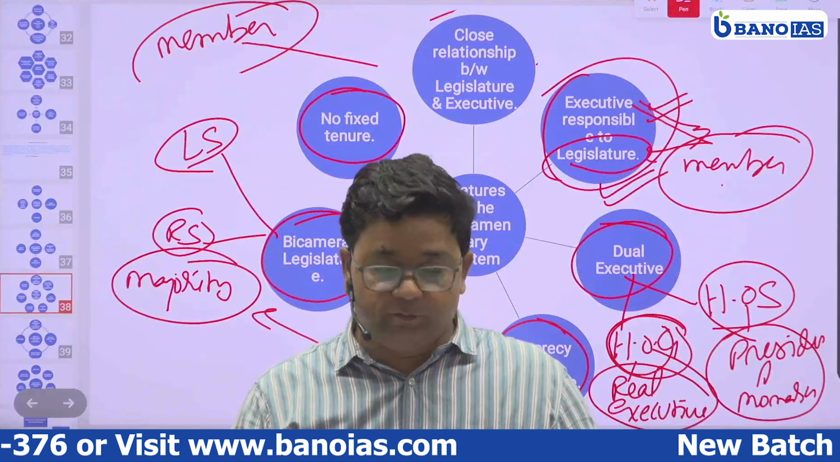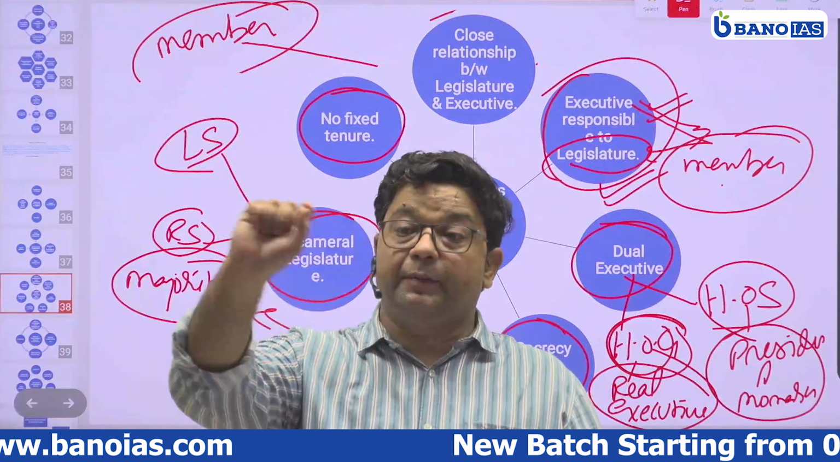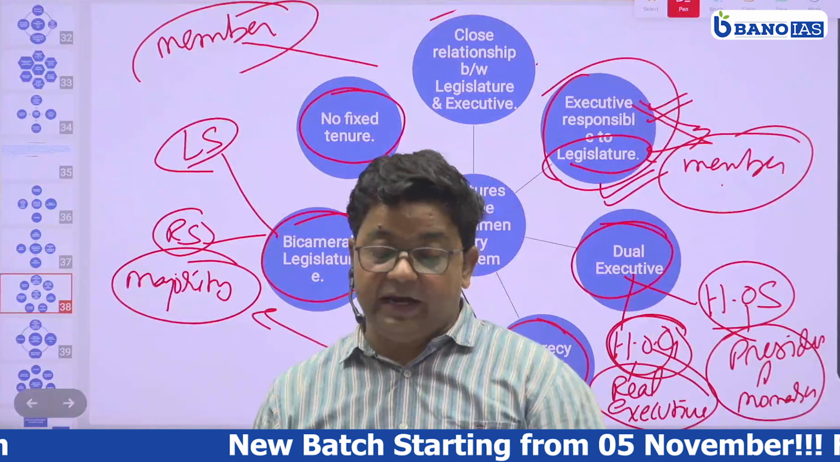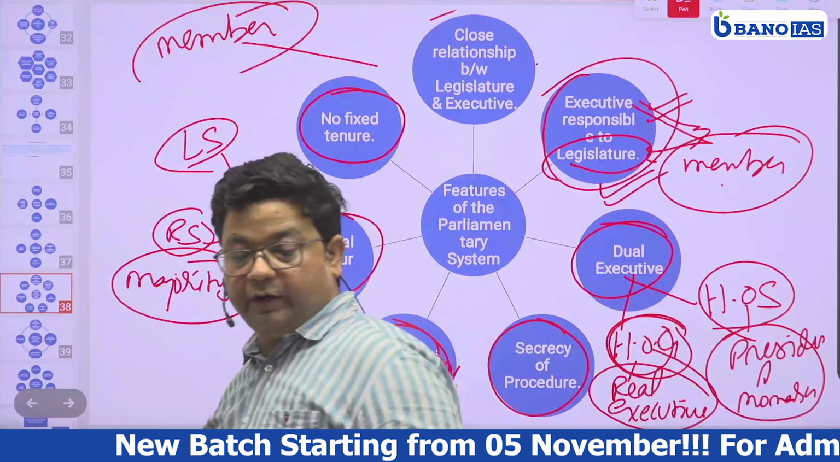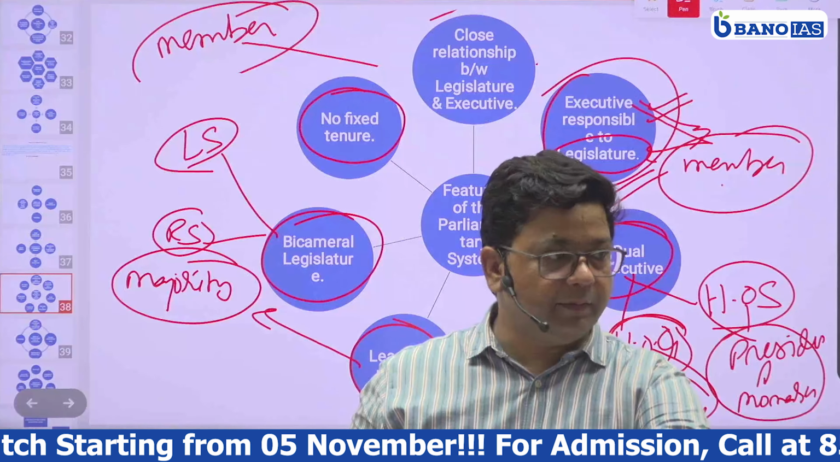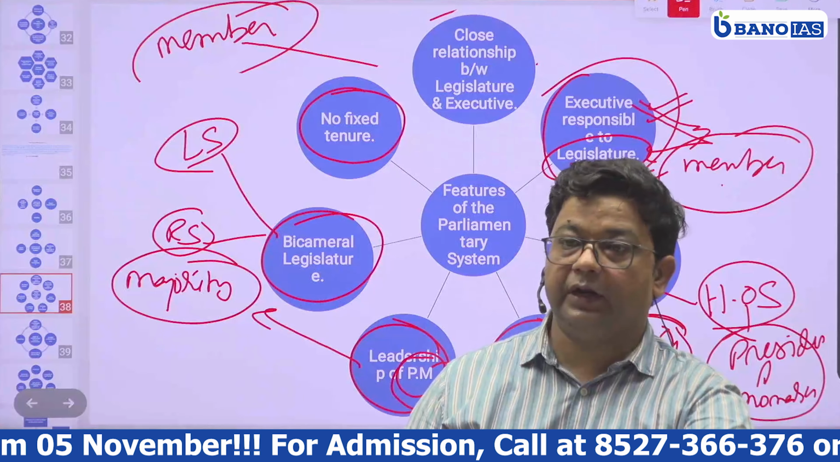So write down features of the parliamentary form of government. Before that, write: parliamentary form of government. India chose a parliamentary form of government primarily because, write down the reason why they have chosen it. First, the constitution makers were greatly influenced by the system in England.